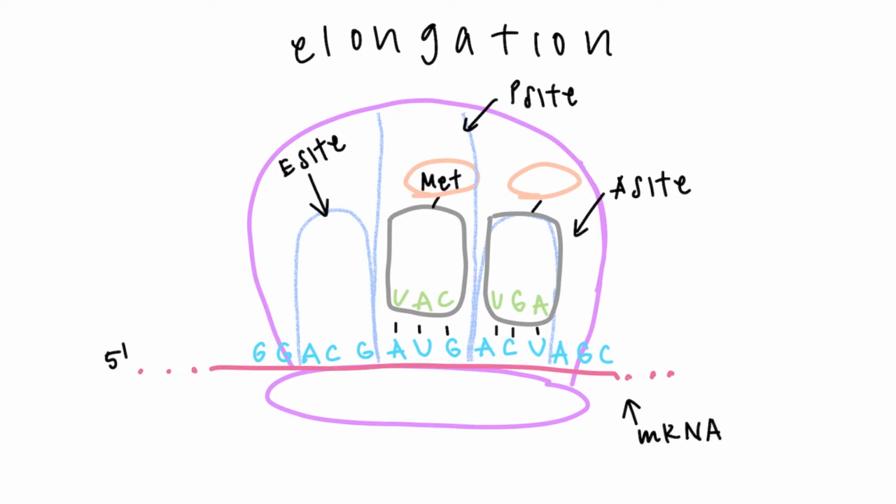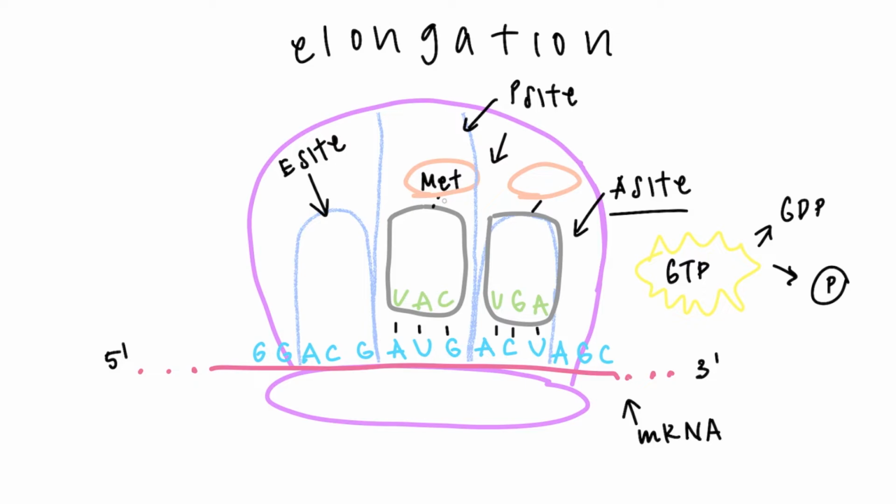The ribosome reads in the 5' to 3' direction. The A site is where the aminoacyl tRNA matches to its respective codon on the mRNA strand. The hydrolysis of GTP increases the accuracy and efficiency of the tRNA anticodon base pairing with the complementary mRNA codon.